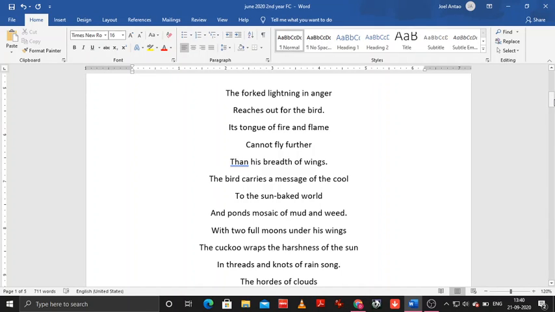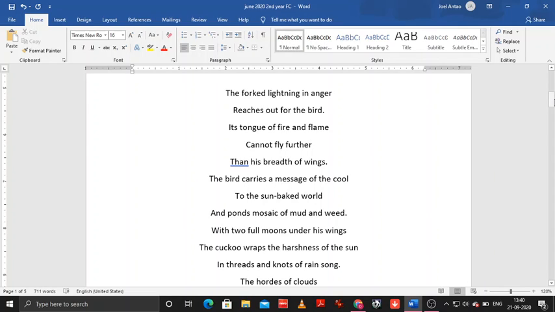Okay. So it says here, the forked lightning in anger reaches out for the bird. Its tongue of fire and flame cannot fly further than his breadth of wings. The bird carries a message of the cool to the sun-baked world, and ponds mosaic of mud and weed.